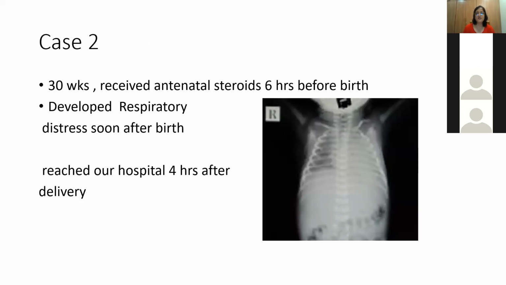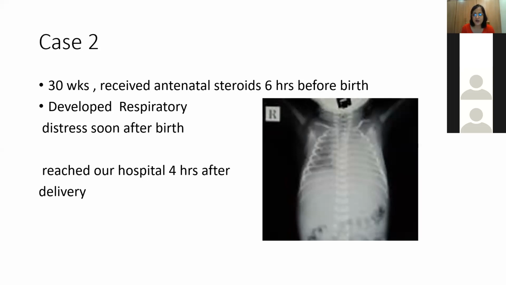Now coming to a very important one, case 2: the 30-weeker who received antenatal steroids 6 hours before birth. You can see it is only 6 hours before birth, so the steroid is not going to work. The baby developed respiratory distress soon after birth and reached our hospital 4 hours after delivery. This is also very important. If the babies cannot come to the hospital early, mostly we lose the baby.